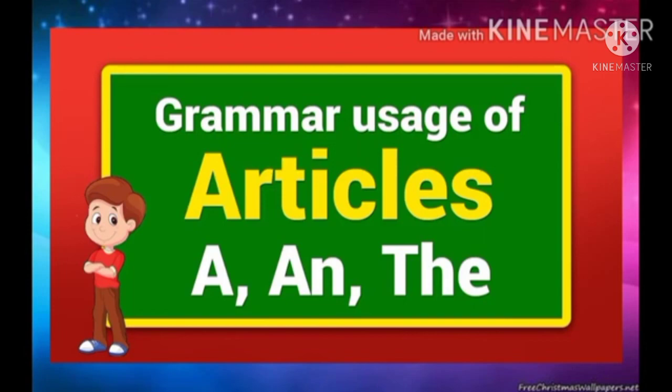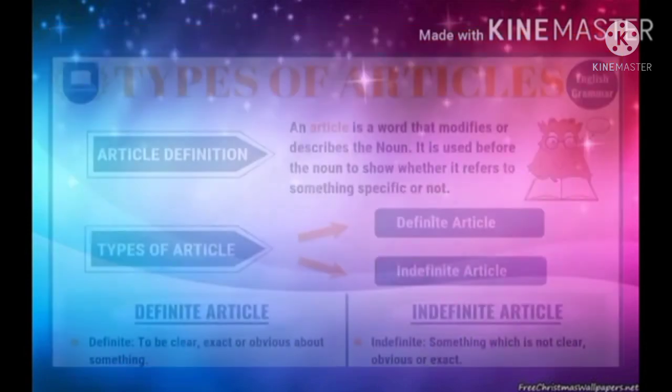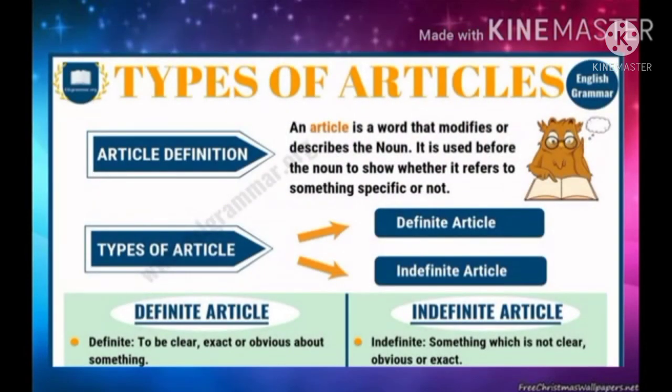So, in the last class we were discussing articles. We said that articles are words that are used before nouns and they help us to understand whether we are referring to the noun specifically or generally. Specifically means particularly, or whether we are speaking about it in a general manner.